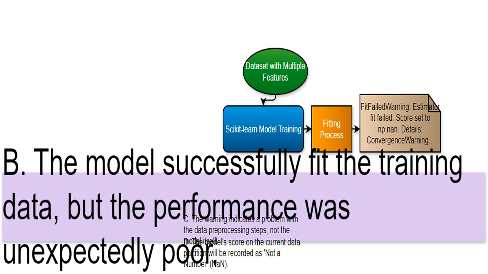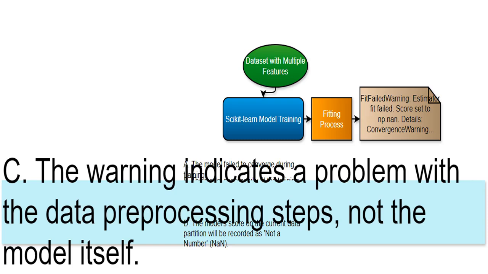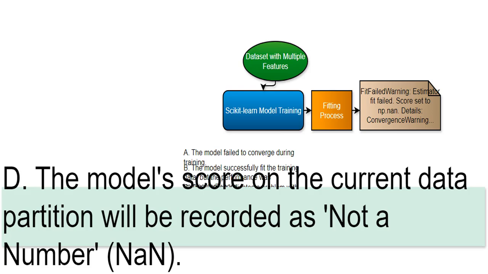This is wrong because the warning explicitly says the fit failed. The model didn't learn from the data as expected. While bad data can cause problems, the warning doesn't directly blame the data. The problem could be with the model's algorithm or some other aspect of the training process. Because the model failed to train properly, its performance can't be evaluated using a numerical score. Instead, it's marked as not a number, NaN. It's like saying the recipe didn't work, and we don't have a grade for the resultant cake.